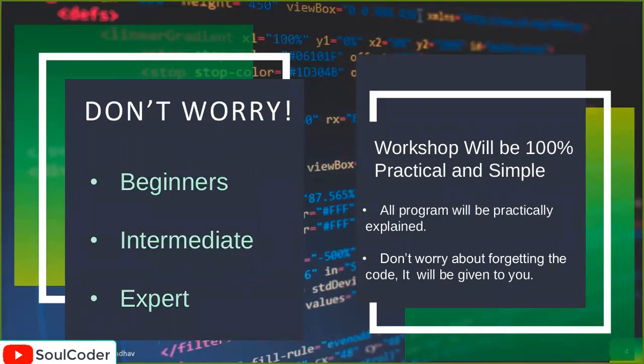It is not some theory concept I will be talking about, because a programming language should always be practical. So don't worry about forgetting the code. Whatever code I write in this webinar will be given to you after the webinar. Don't try to mug up the things here. The ultimate goal is that you grasp what is really happening, which is very important. If you forget things, it is human nature. Not a single programmer remembers everything. You don't have to remember everything. Just grasp the concept of what it is and how you can implement it practically.